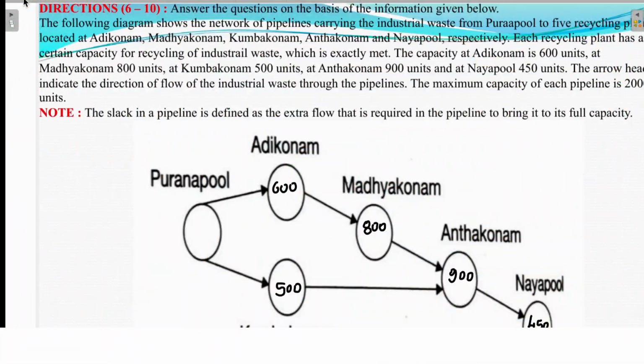We are going to discuss now the data information. If you see this, first I will bring the data and I will explain later. Answer the question on the basis of the information given below.